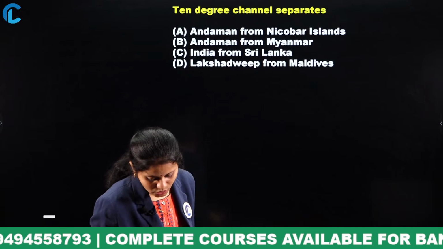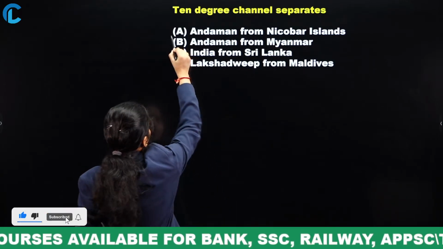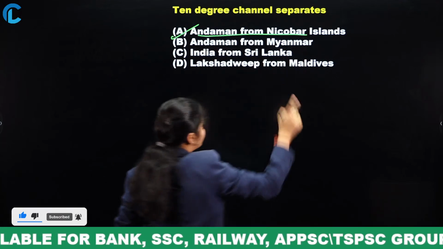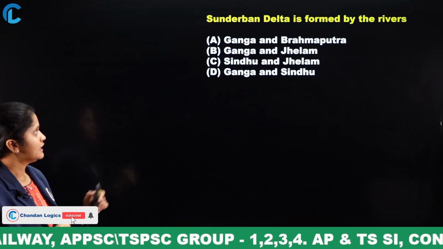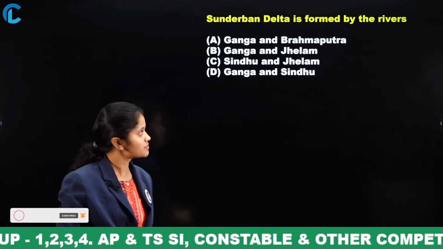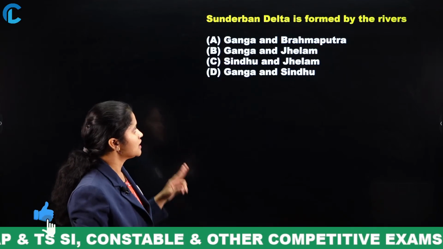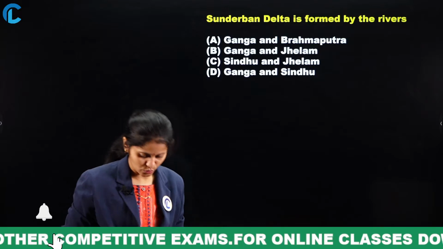The 10-degree channel separates the Andaman from the Nicobar Islands. Your answer is option A. Okay. Next, the Sundarban Delta is formed by which of the following rivers? Ganga and Brahmaputra, Ganga and Jhelum, Sindhu and Jhelum, or Ganga and Sindhu?